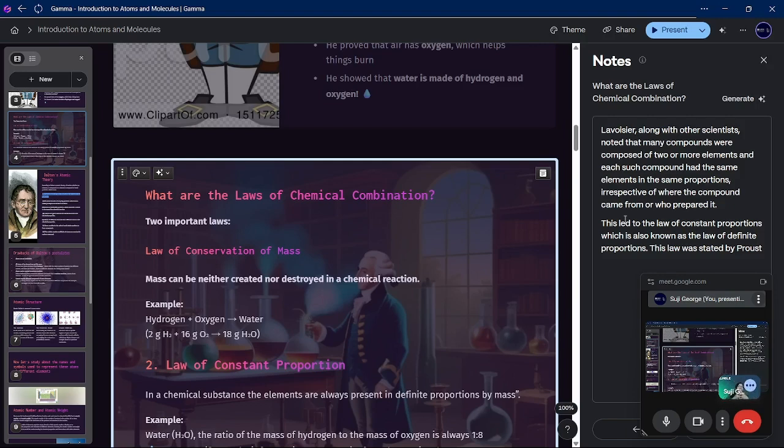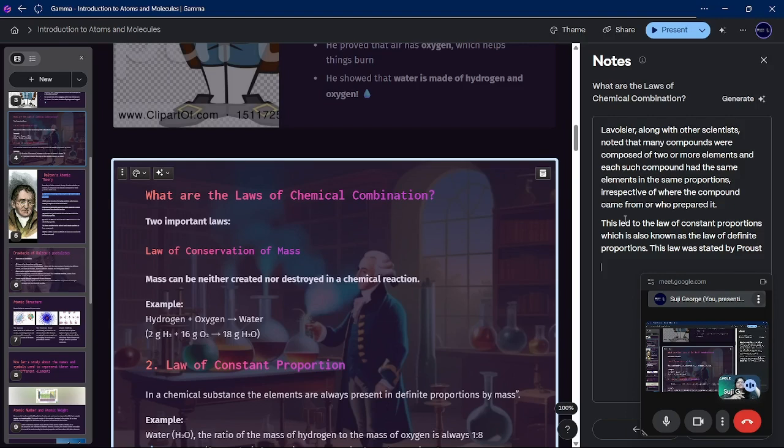The composition of water is the same everywhere, and that led to the law of constant proportion, which is also known as the law of definite proportions. The proportion doesn't change.